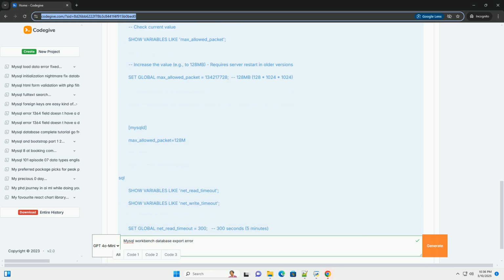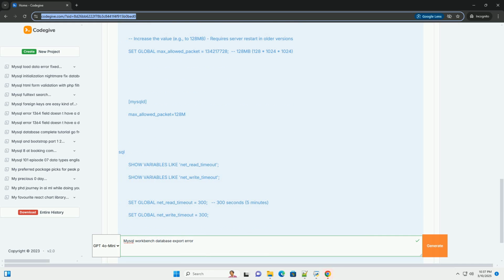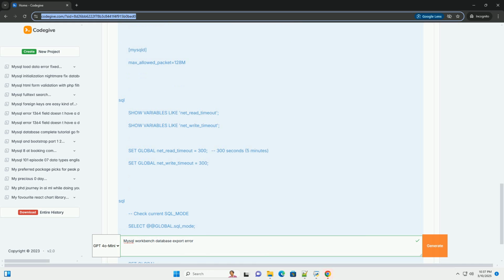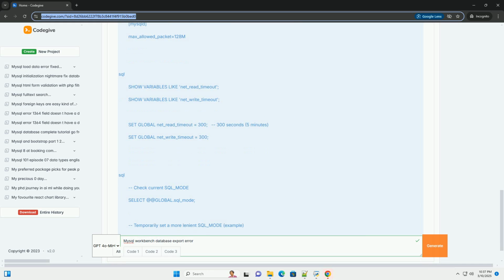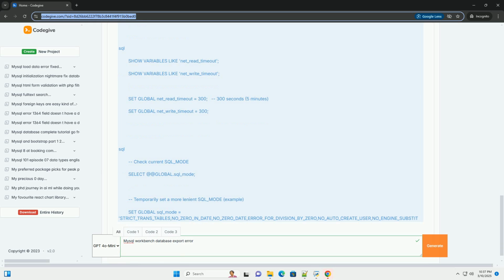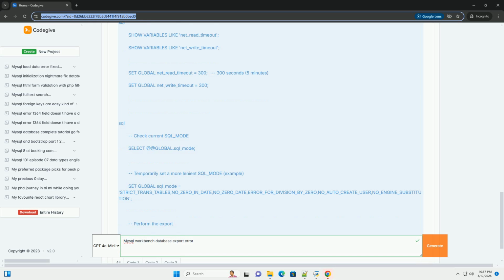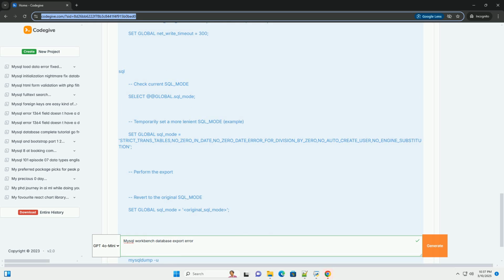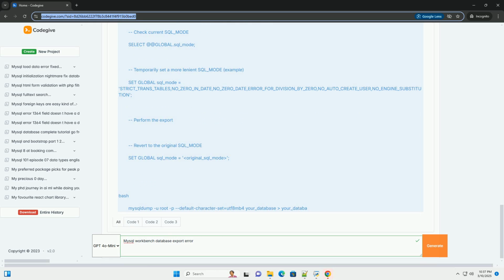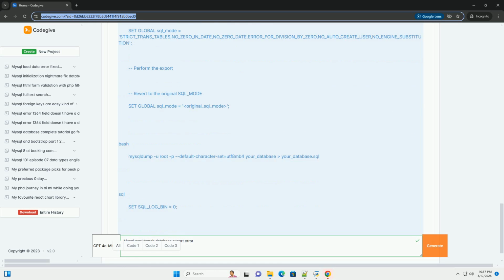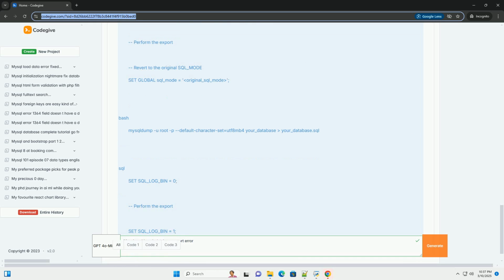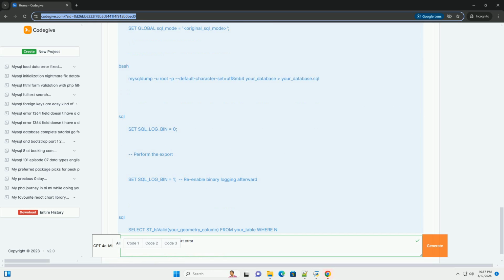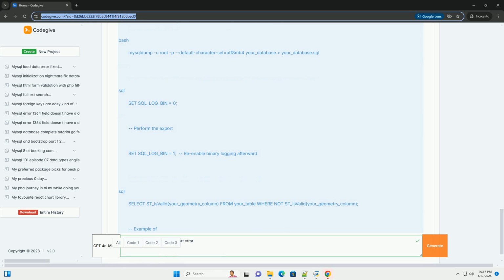Understanding the export process. Before diving into the errors, it's crucial to understand the export process in MySQL Workbench. Essentially, it involves extracting the database schema, table structures, indexes, constraints, etc., and data into a file, usually in SQL format, which can then be used to recreate the database elsewhere. MySQL Workbench provides several ways to export.